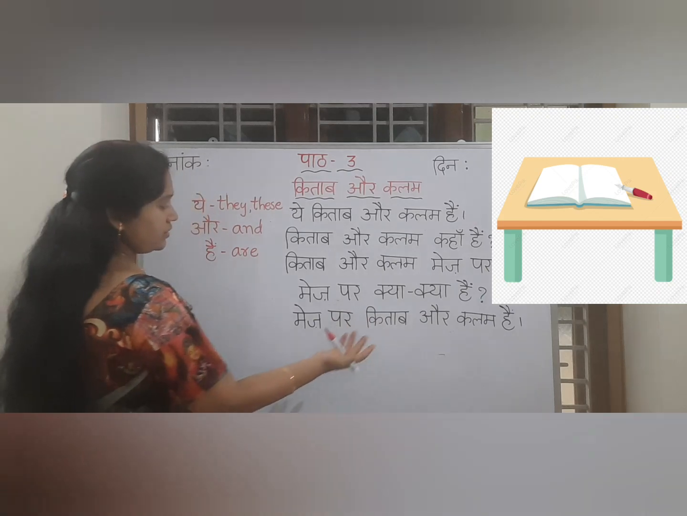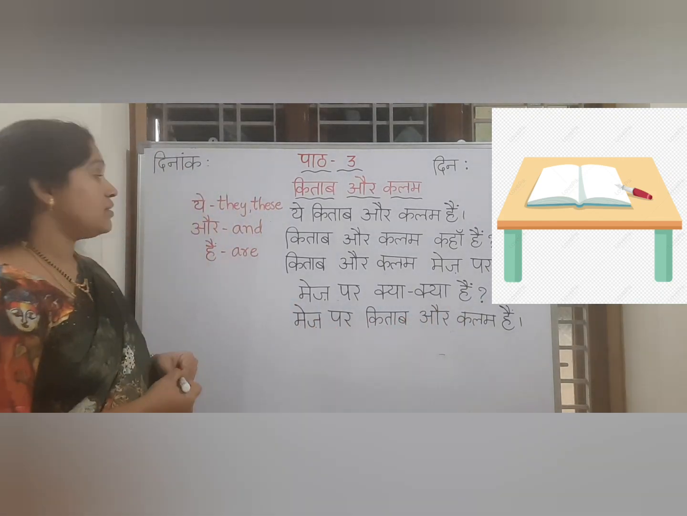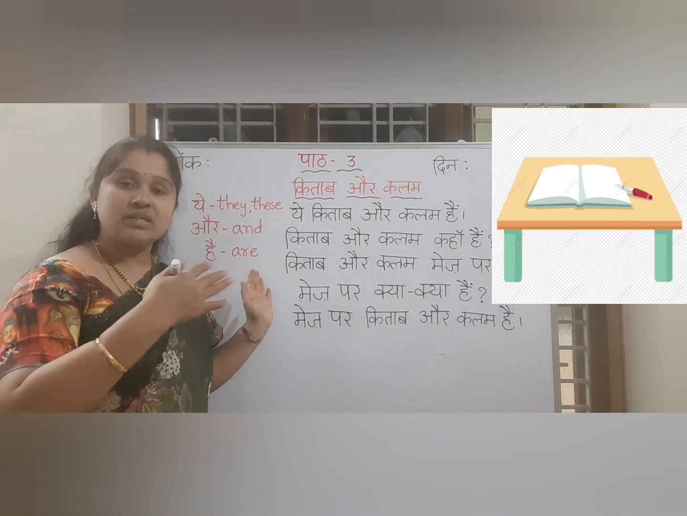Rest all same only. Okay, par means on, aur means and. The same words we are learning. Every time we are learning 2-3 new words which we are using regularly.